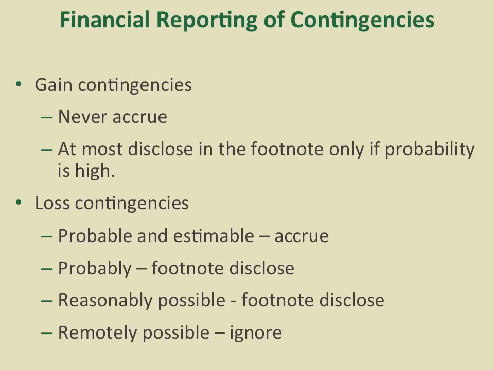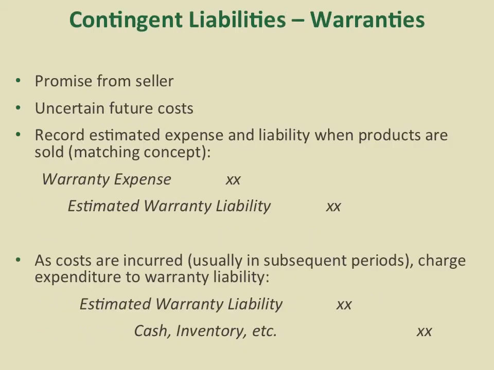While if you look at loss contingencies, if it is probable and the amount is estimable, we're going to accrue it. If it is probable or reasonably possible, we're going to disclose them in a footnote. If it is remotely possible, we're going to ignore them. So we can see that there's an asymmetric recognition between gain contingencies and loss contingencies, and we put a lot of focus on the loss contingencies. This is a typical reflection of accounting conservatism.